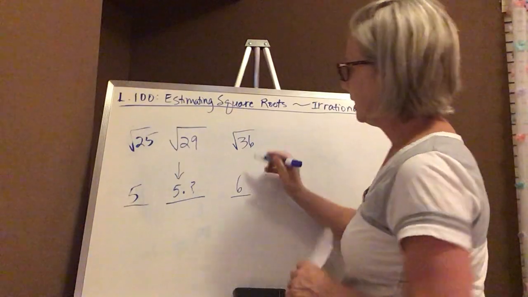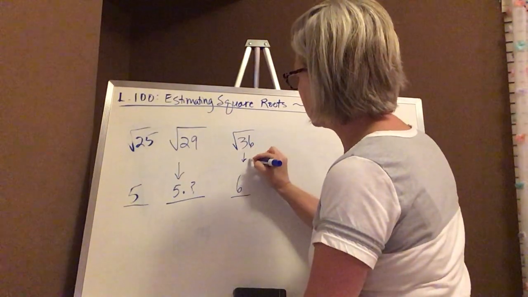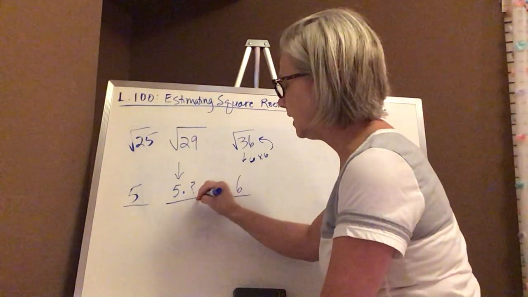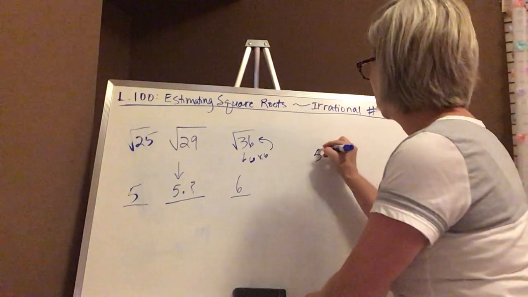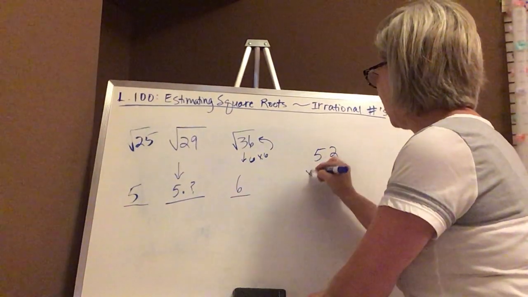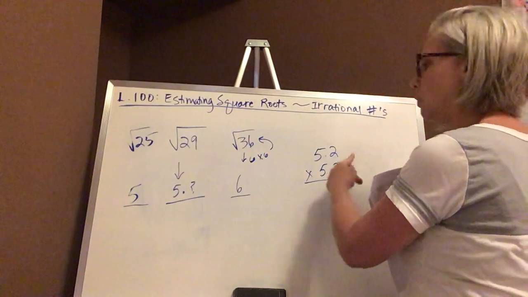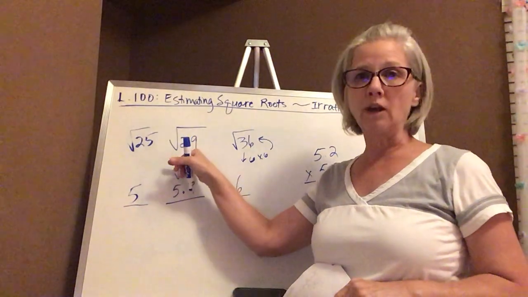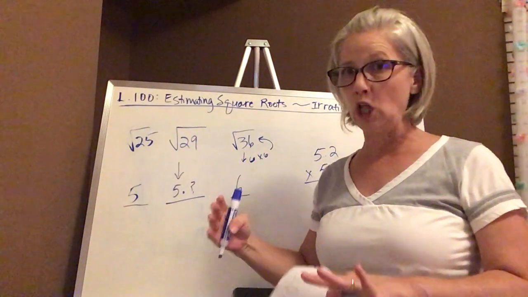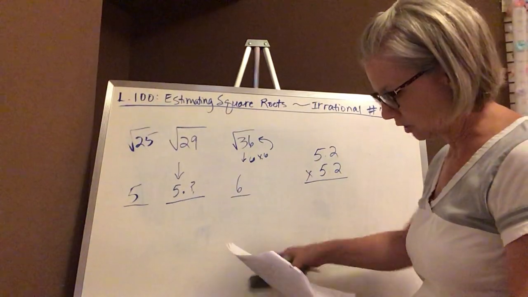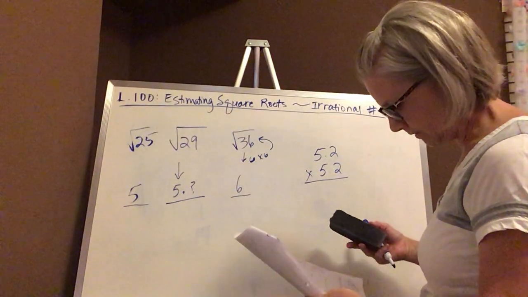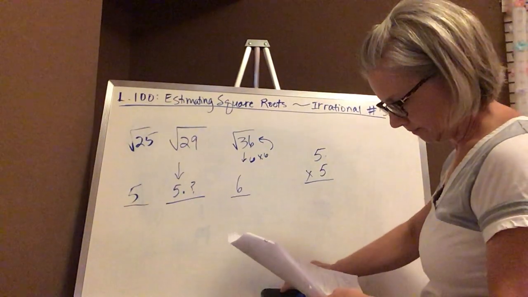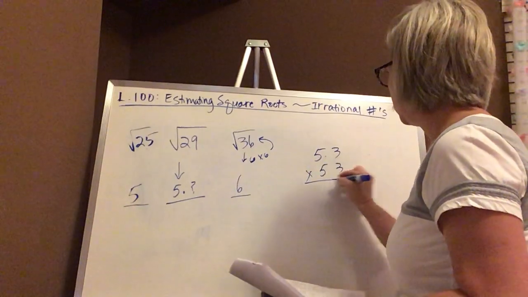Now remember, how do we know that's 6? Because 6 times 6 is what makes 36. That means whatever this number is, let's just say it's 5.2. What that means is I'm going to have to multiply 5.2 times 5.2, and it should get me close to the square root of 29. This is not a perfect square, so we're not going to get an exact number. We are going to get something that's close. So I'm not going to start with 5.2. I'm actually going to start with 5.3, just to see where that lands me.